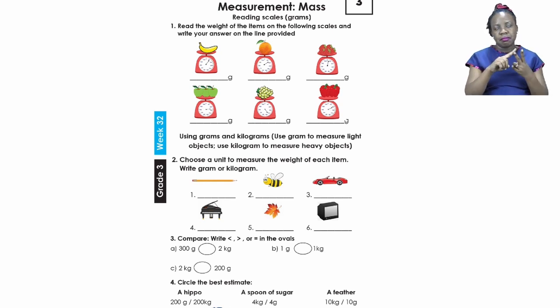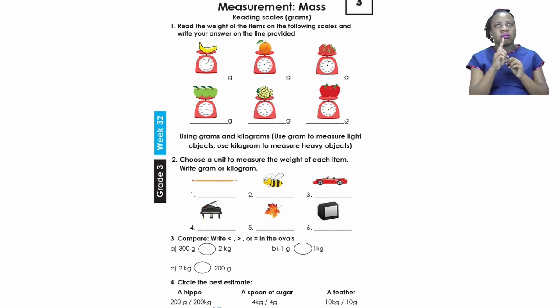First part is asking us to read the weight on each item for the following scales and write the answer that we can see. Now you have to be very careful because sometimes when we are reading, we may not read correctly. So take your time for each of the scales. Now, as you can see, the scales are in hundreds. We have 100 grams all the way up to 1,000 grams. Now, take your time, read where the pointer is pointing, and just write the number you see.